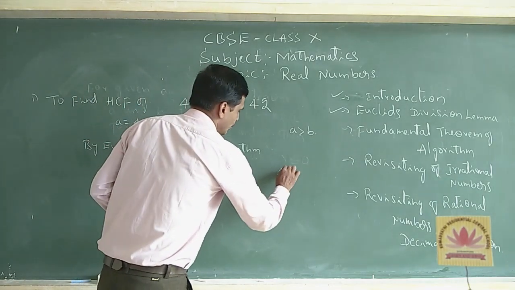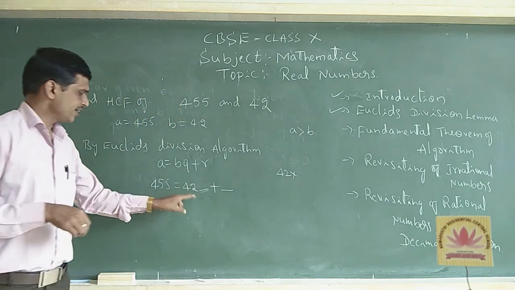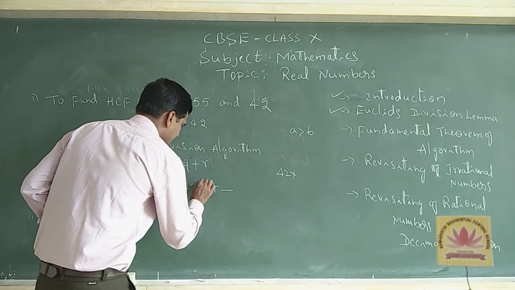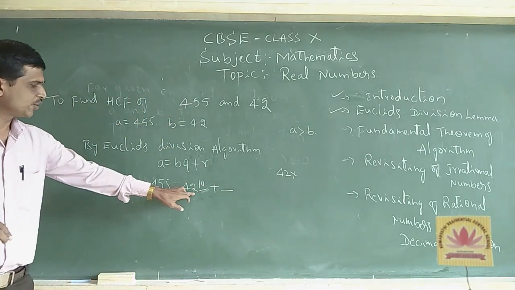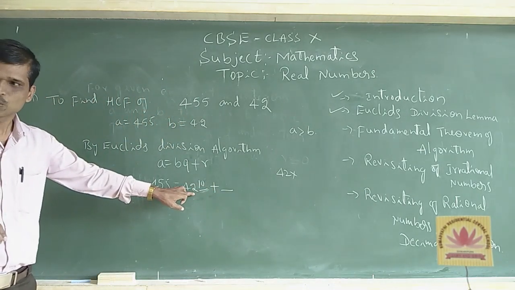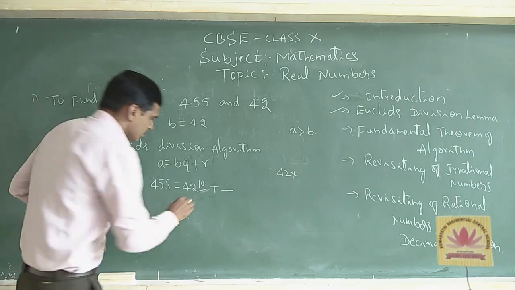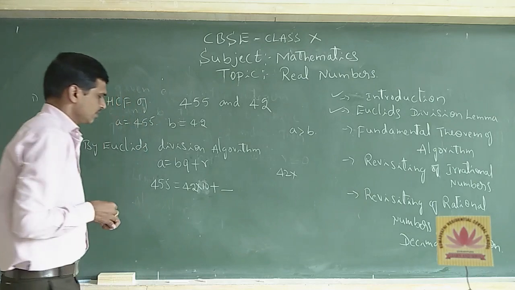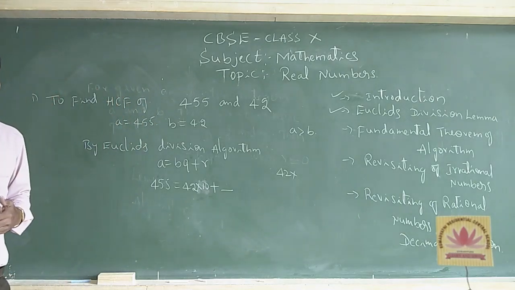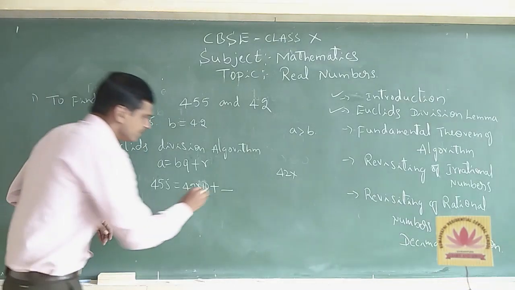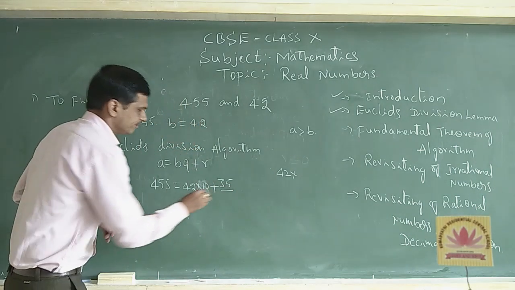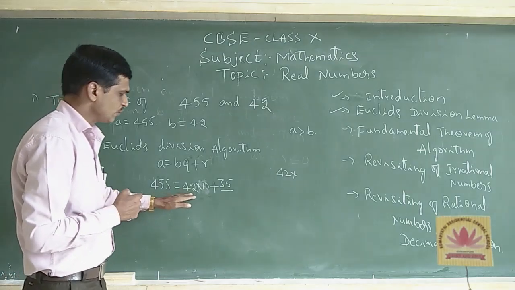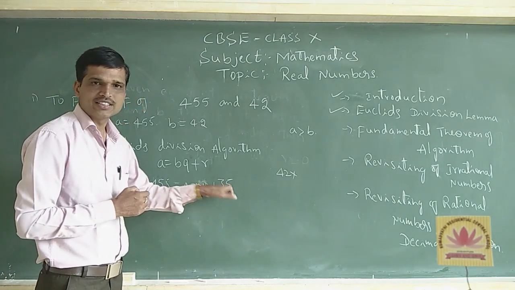Maybe 42 into 10. 42 times 10 is 420. What is the remainder now? 35. The remainder is 35. So 455 is equal to 42 into 10 plus 35, the remainder.